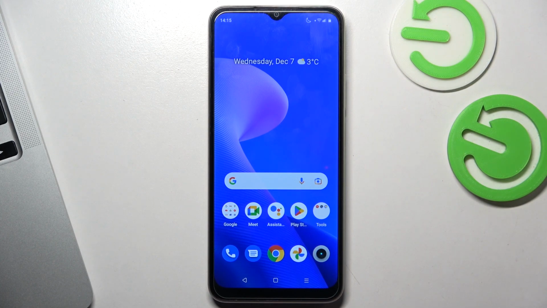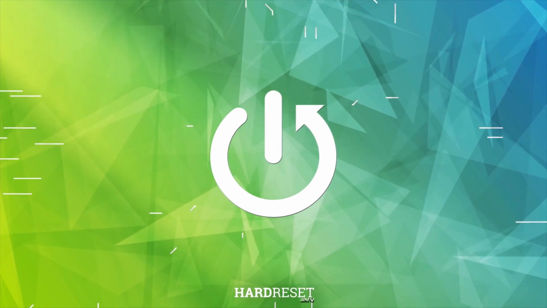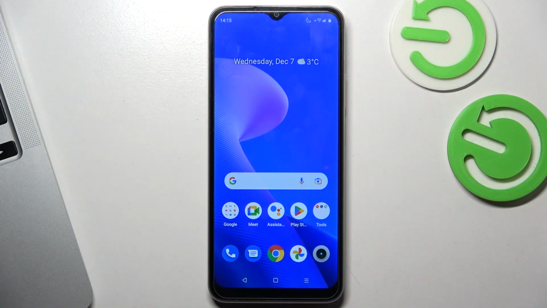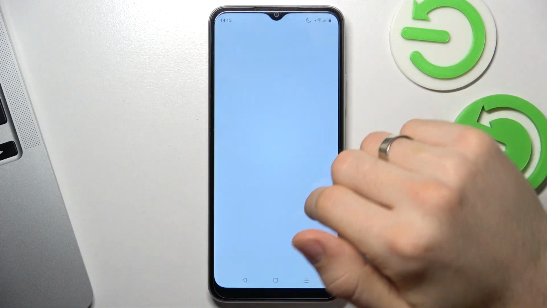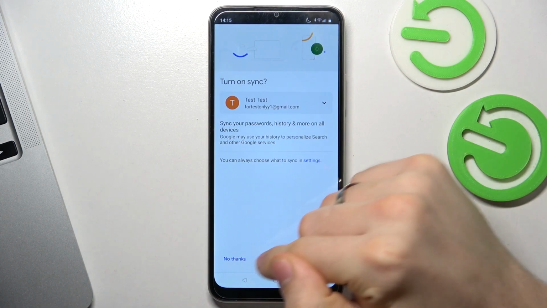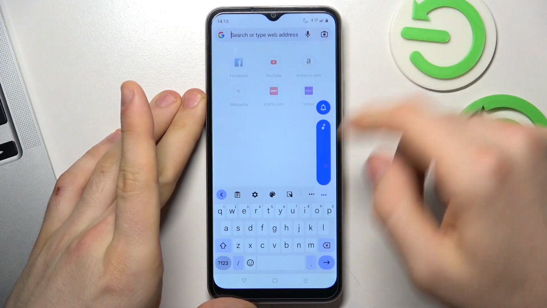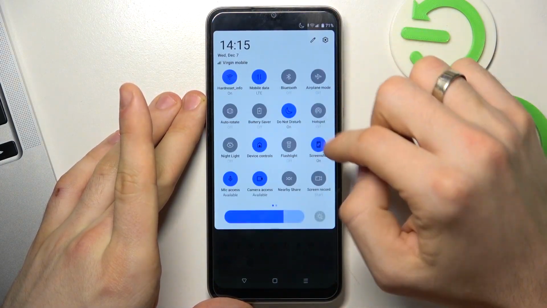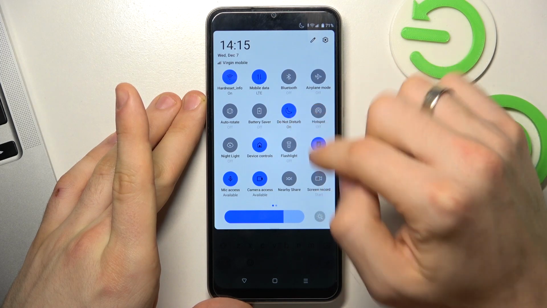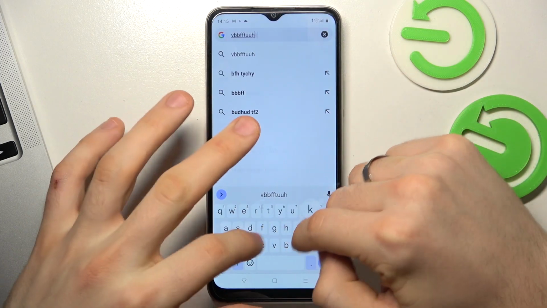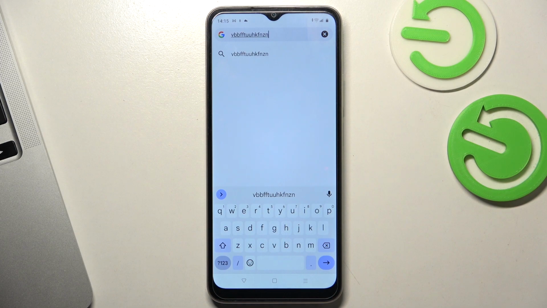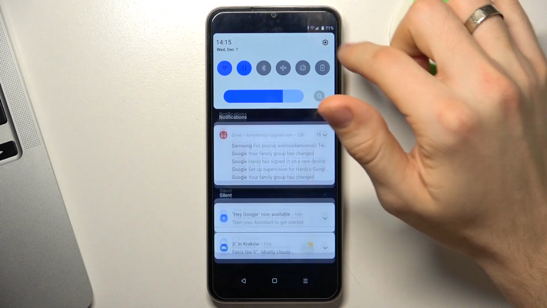In front of me Realme C33, and now I'm gonna show you how to enable or disable keyboard sounds. So, firstly, you need to check if you have the keyboard sound. I have DND enabled, so I want to disable it, and as you can see I have no sound, so I want to enable it. So how can we do it?